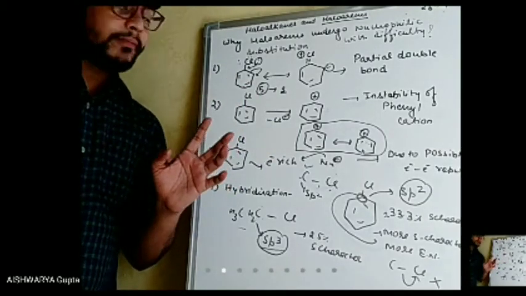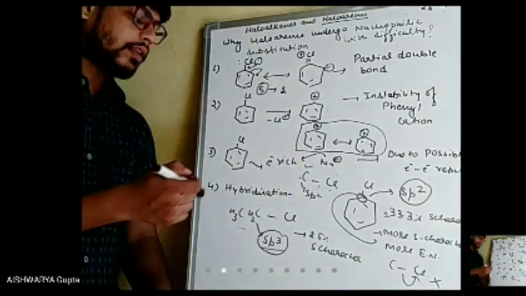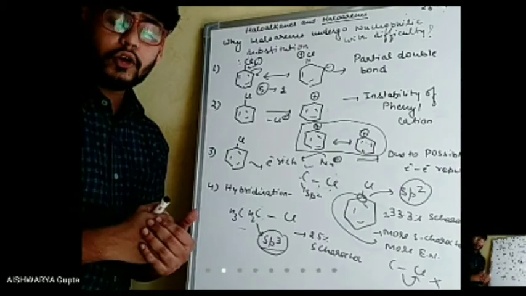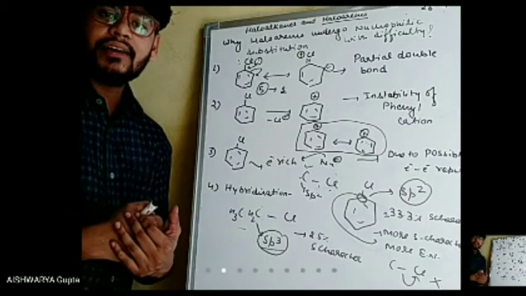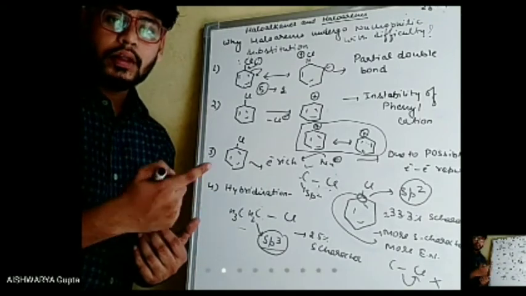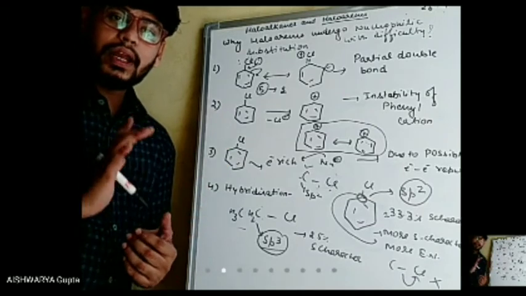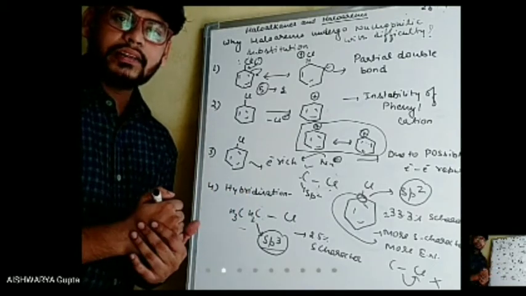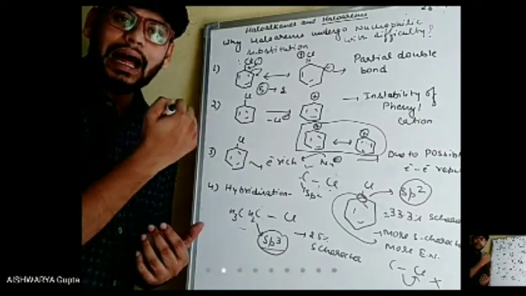As well as the second one, which is instability of the phenyl cation. The third is due to possible electron repulsion, because the benzene ring is electron rich and the nucleophiles are also electron rich. The fourth one is due to change in hybridization. Haloalkanes have sp3 hybridization, whereas haloarenes have sp2 hybridization. sp2 hybridization means more electronegativity of carbon, which means more tendency to hold the electron. In order to break this bond, we will require a large amount of energy.